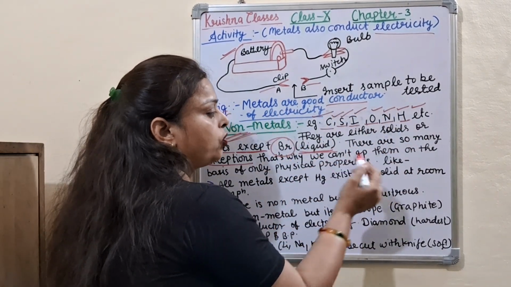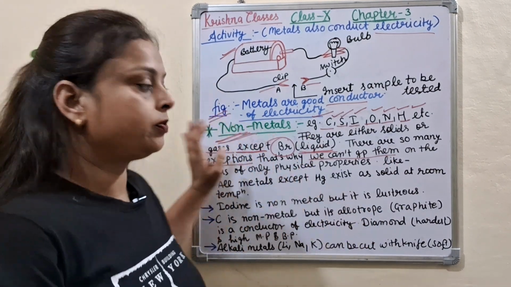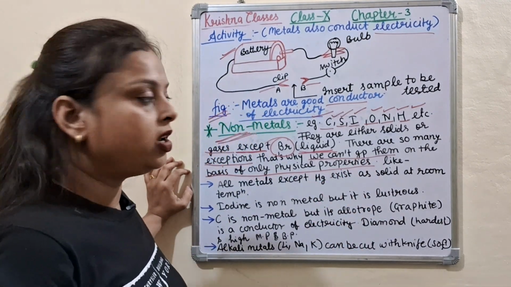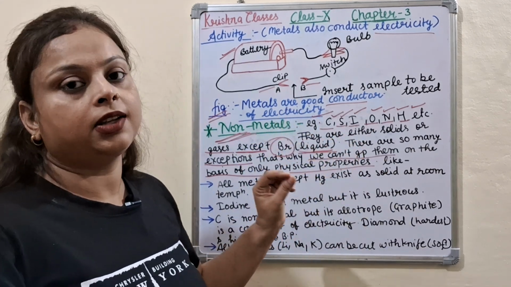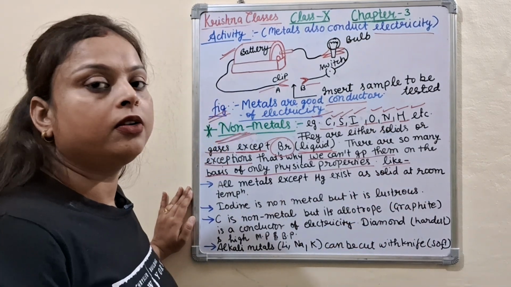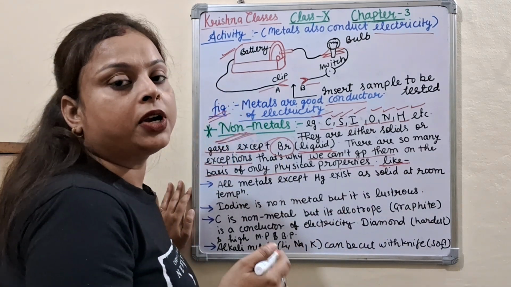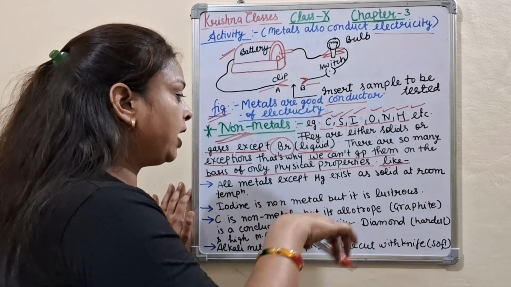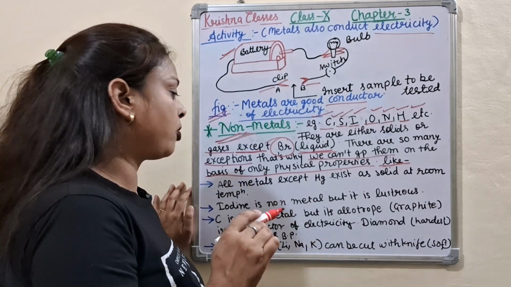That's why we can't group metals and non-metals on the basis of physical properties only. So we have to know about the chemical properties of metals and non-metals also.